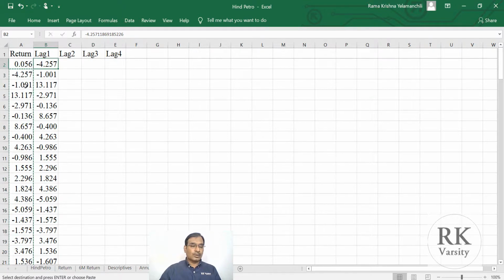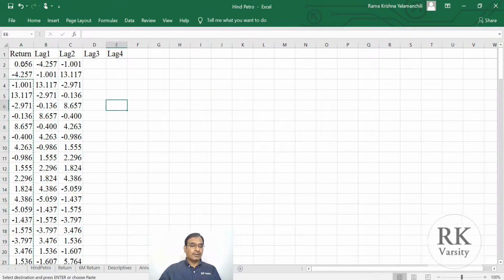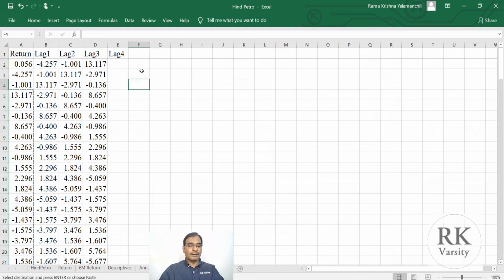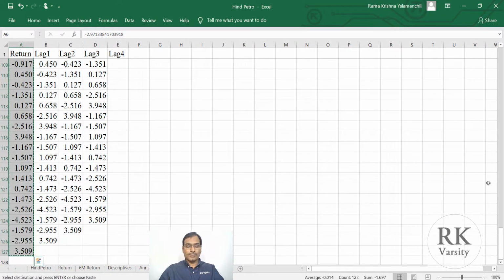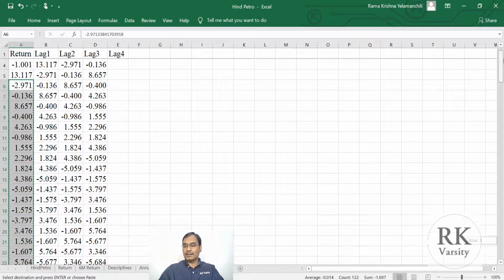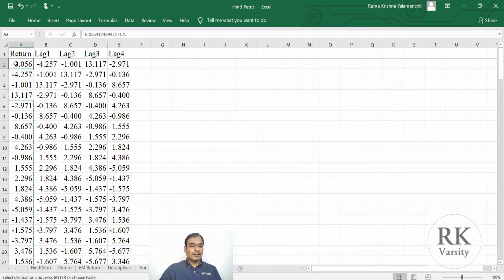For the 2 lag, I'll take the third observation, copy and then paste. So this is day 1 and this is day 3. Now we'll take the third lag. Select the fourth observation, then copy and paste here. Then the fourth lag is the fifth observation, copy and paste. So now what we are doing is creating the 1 lag, 2 lag, 3 lag and 4 lag from the return series.